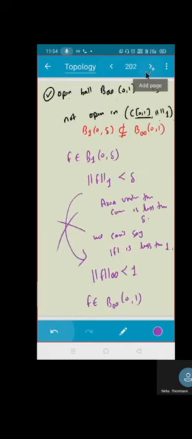That will help you. If your area is less than delta, you cannot say that your function is bounded by 1. Your mod function is always less than 1. Correct? Good. Shall we go ahead?